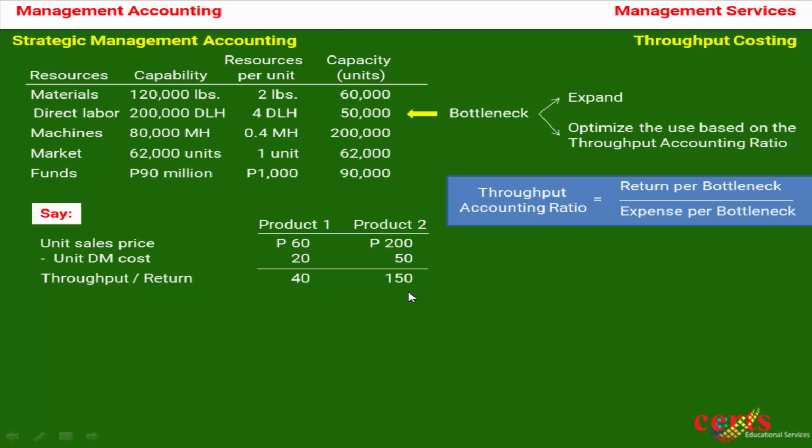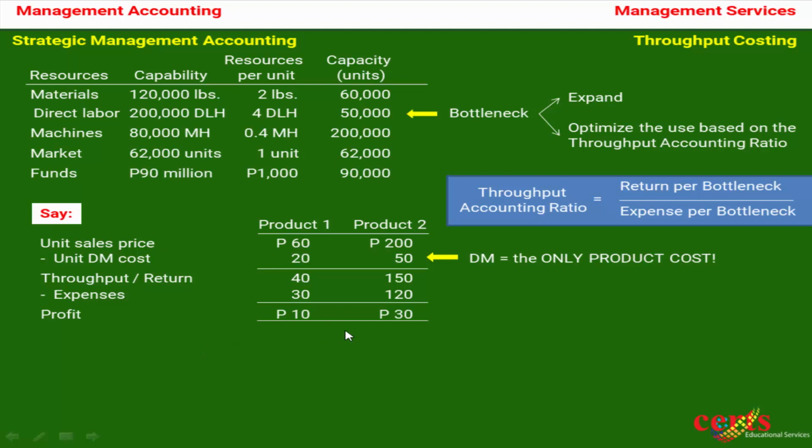Take note that we are segregating the materials from all the other costs and expenses, because in throughput costing, the only product cost is the direct materials. Let me repeat. In throughput costing, the only product cost is the direct materials. In short, labor and overhead are now classified as expenses. So the total of the expenses would be determined, including the labor, the overhead, the selling, distribution, and administrative expenses given, and then we have our profit.